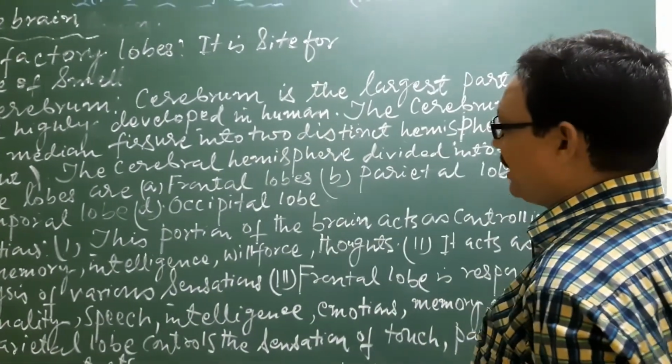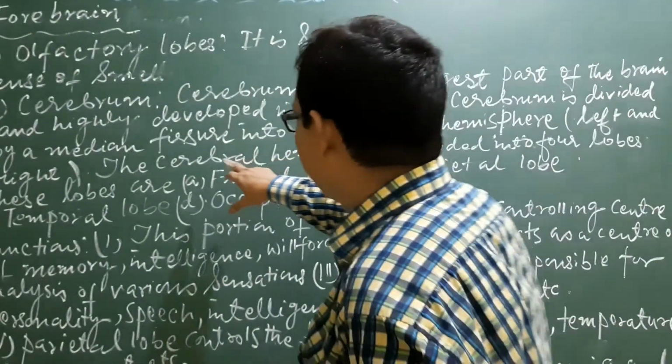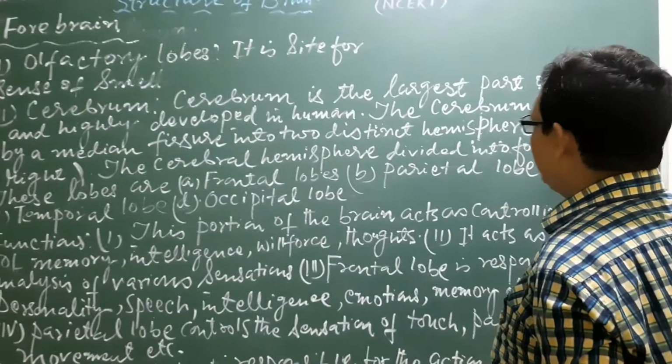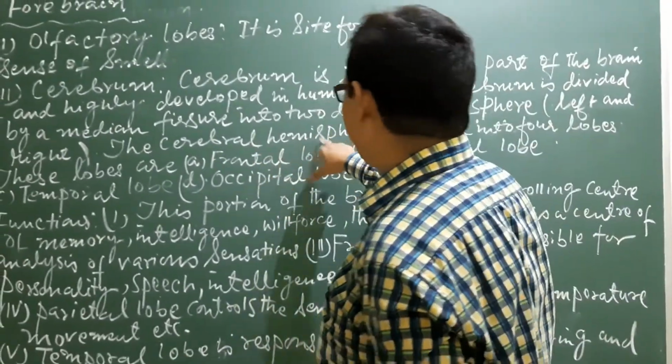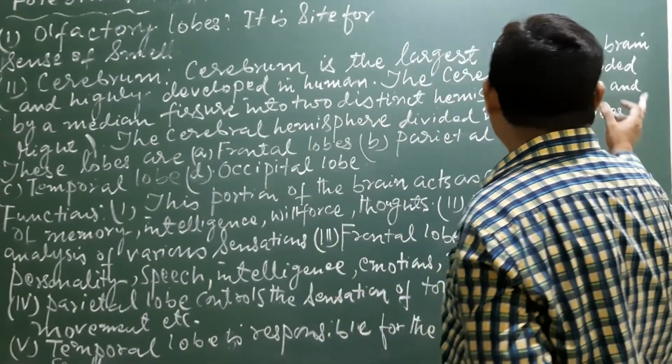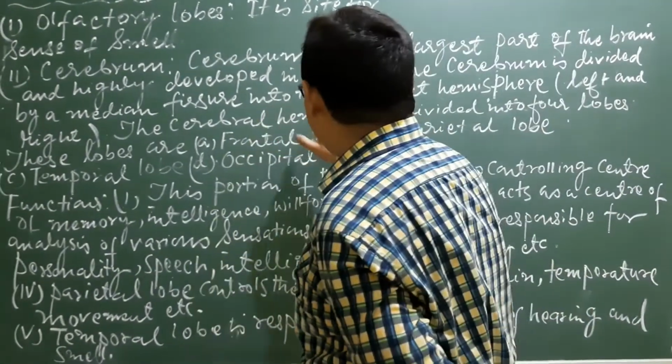The cerebrum is divided by a median fissure into two distinct hemispheres known as the left and right cerebral hemisphere. That means the left cerebral hemisphere and the right cerebral hemisphere.